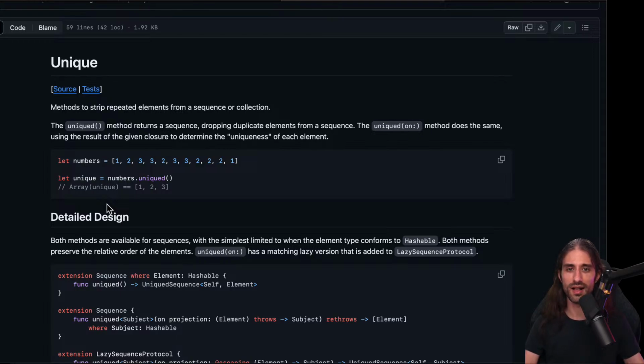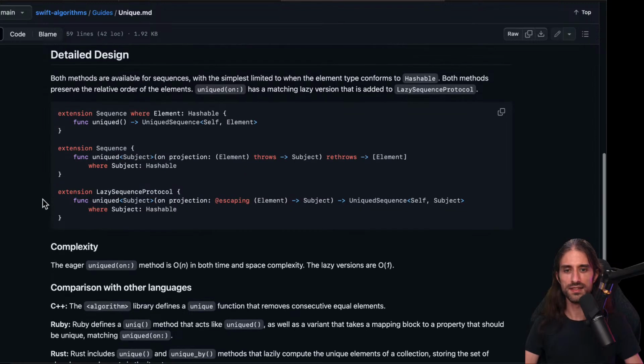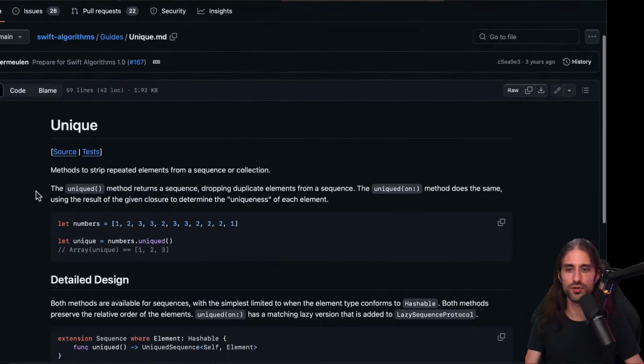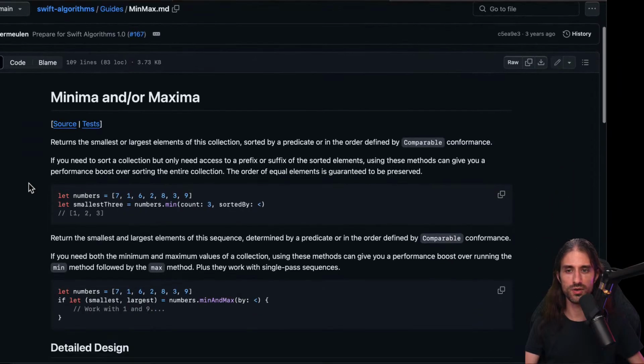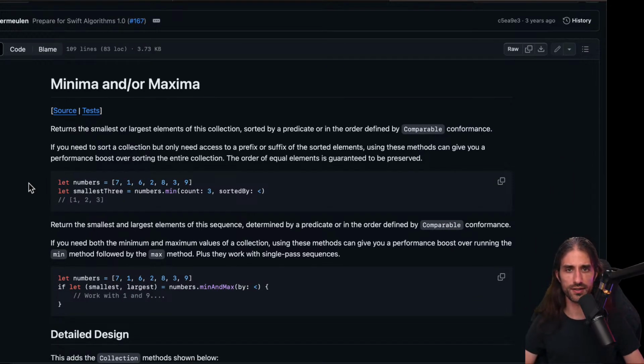But it's more like as if you had a map on the element and you were doing the unique based on the result of that map. Okay. This one, I would say is worth knowing, to be honest, because once again, it's just like compacted because you often end up defining your own implementation. Okay, here I think we're definitely entering the territory of stuff that's way more common in code bases.